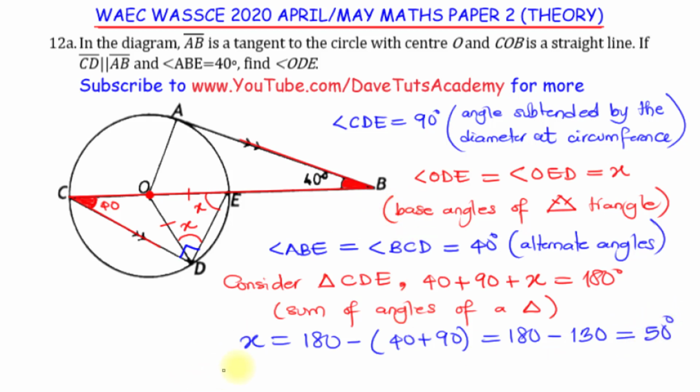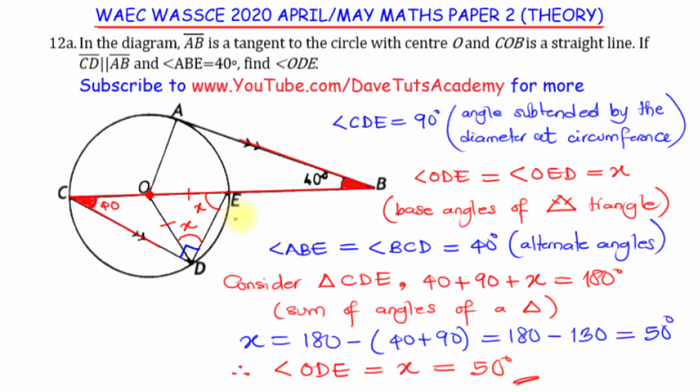And therefore, the angle that we are looking for, which from our postulate we've been able to say angle ODE is equal to x, the value is nothing but 50 degrees.